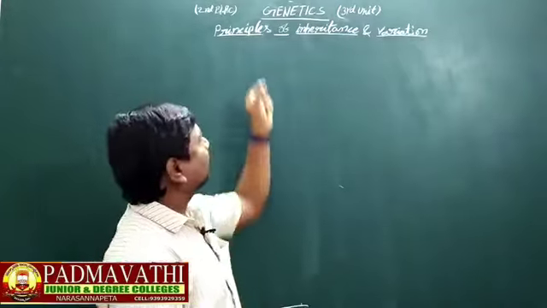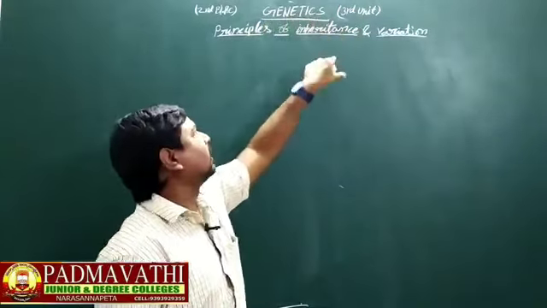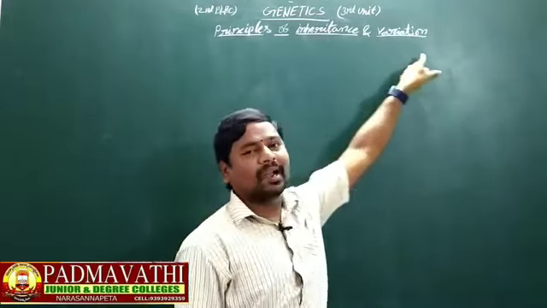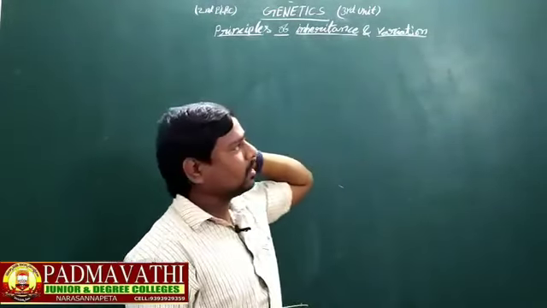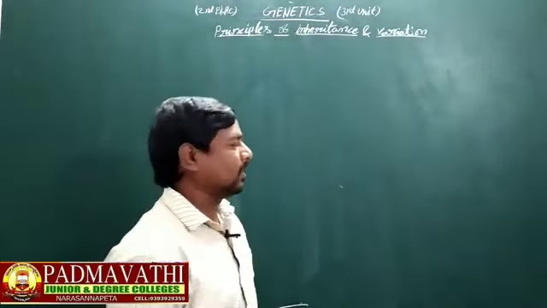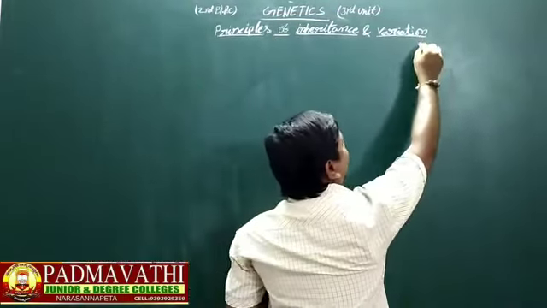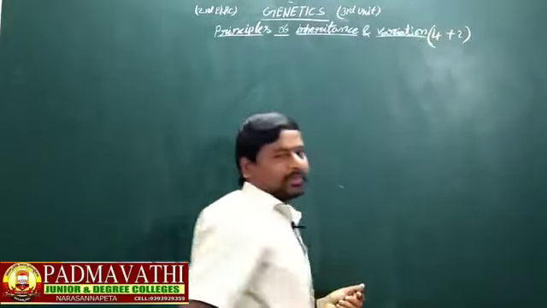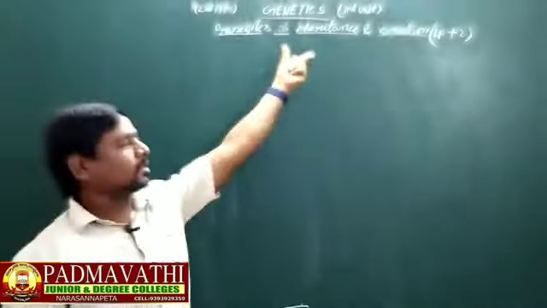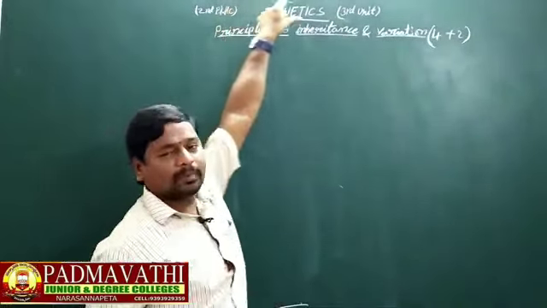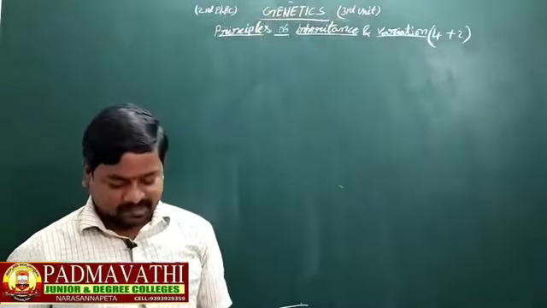Today we talk about genetics, third unit genetics: principles of inheritance and variations. We can obtain 6 marks from this chapter in IPE examination: one 4 marks question and one 2 marks question. So before going to that, you should know the definition of genetics.